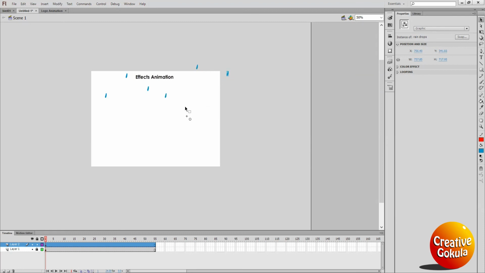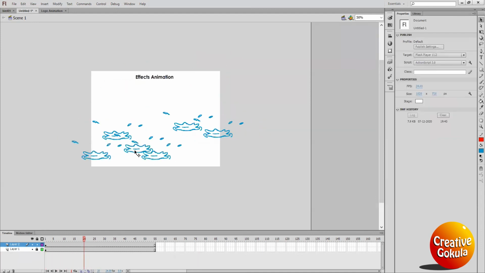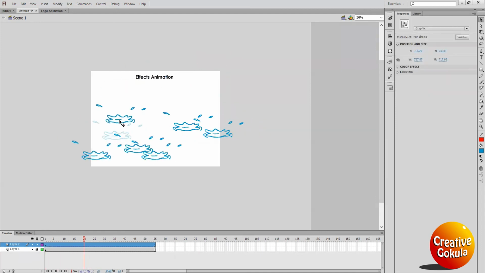Okay, the next thing I have to do, see now what's happening, all water drops are at the same timing. I lift it a little up, so then it will fall on the ground. So here you can set up, one is here, one is a little bit here, the other one is here.